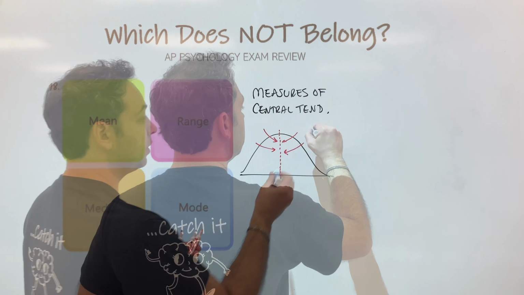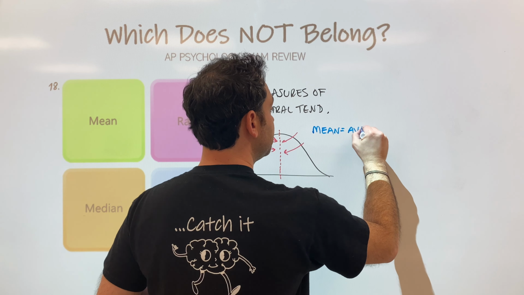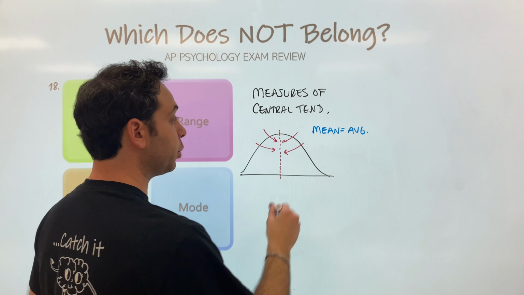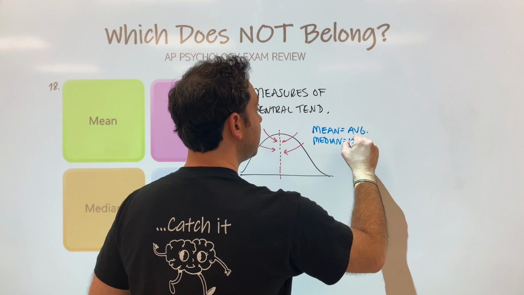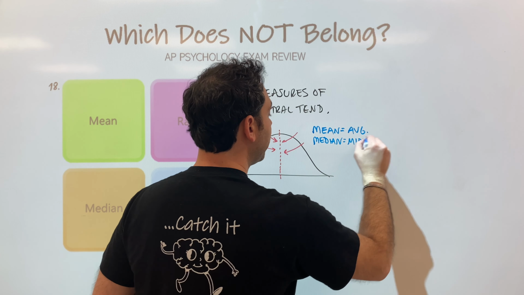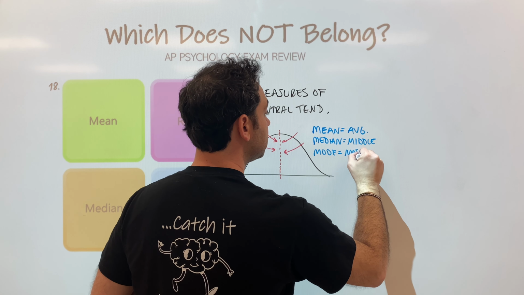What are those? We have the mean, which is the arithmetic average, okay? Add them all up and divide it by how many numbers we have. We have the median. What do we know about the median? This is the middle number. And then we also have the mode. What's the mode? Which is the most frequent, okay?